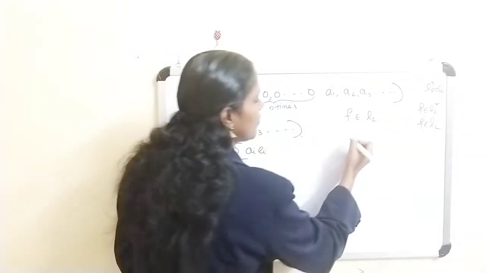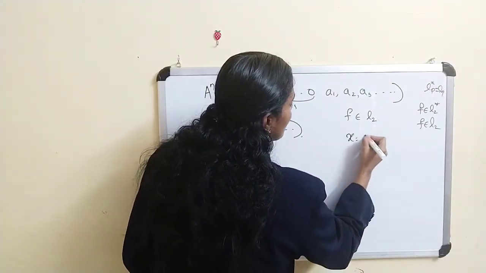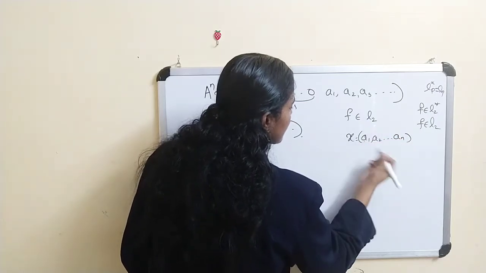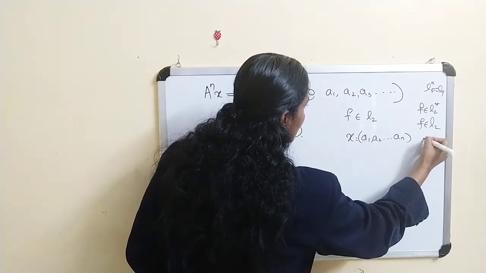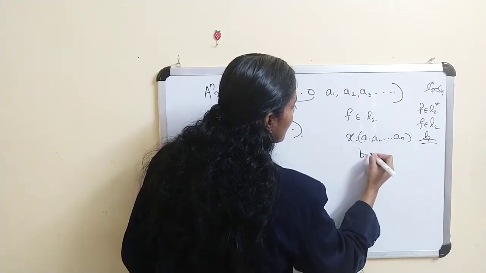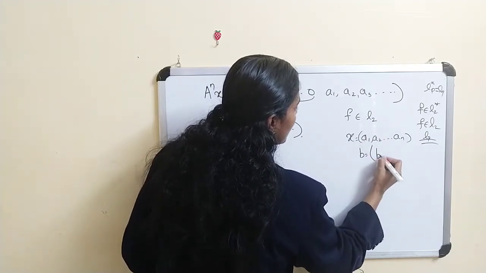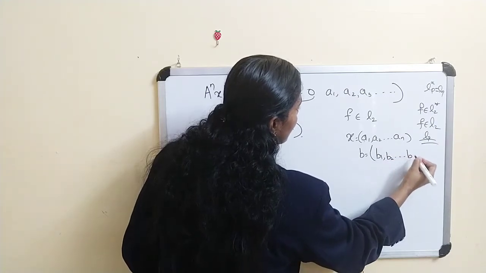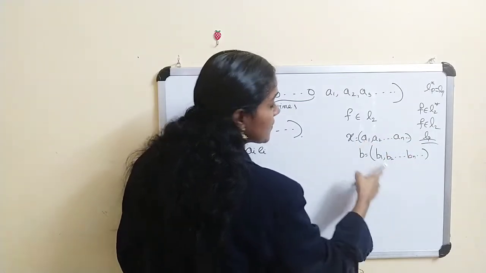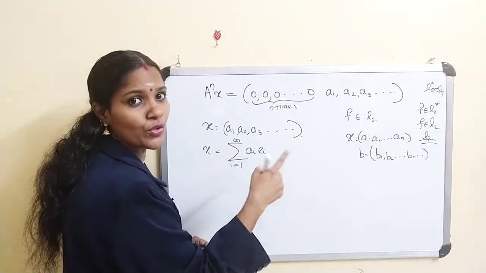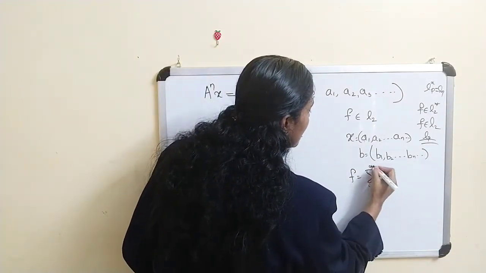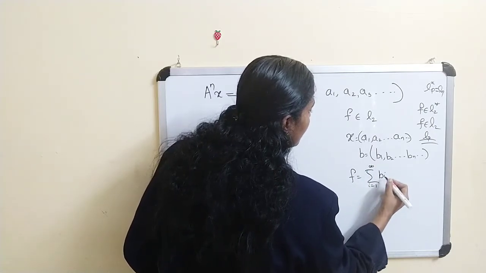So any linear functional on L2 is of the form we know. Suppose you take x equal to a1, a2, etc., a_n, etc. Just to recall the definition of linear functional in L_p, you take some b equal to b1, b2, etc., b_n, etc. If you take x in L_p, this b must be in L_q. Here as p equal to 2, q is also equal to 2. Therefore f is also of the form sigma i equal to 1 to infinity a_i b_i.